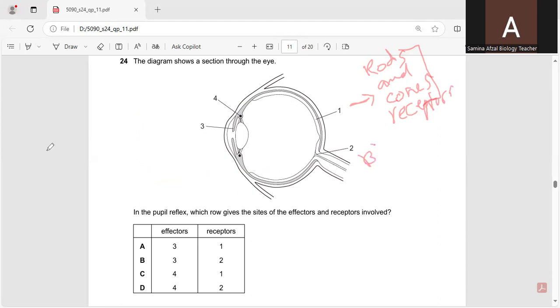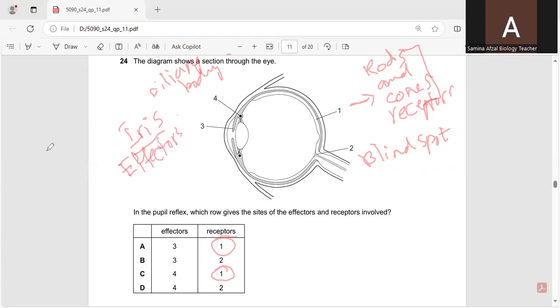Number 2 is the blind spot. 3 is the iris, which controls the entry of light into the eye. And number 4 is the ciliary muscle. So number 1 is the receptor, and number 3 is the effector. So A is the correct option. B, C, and D are not correct options. Next question.